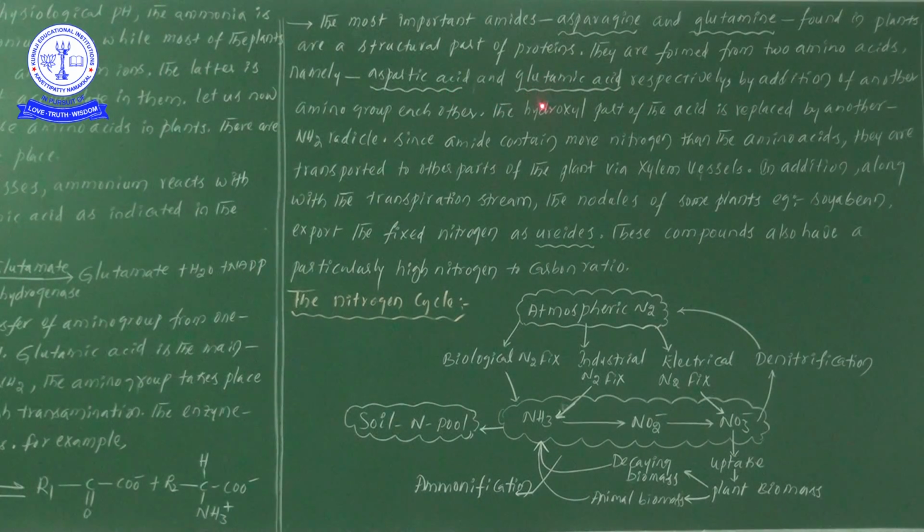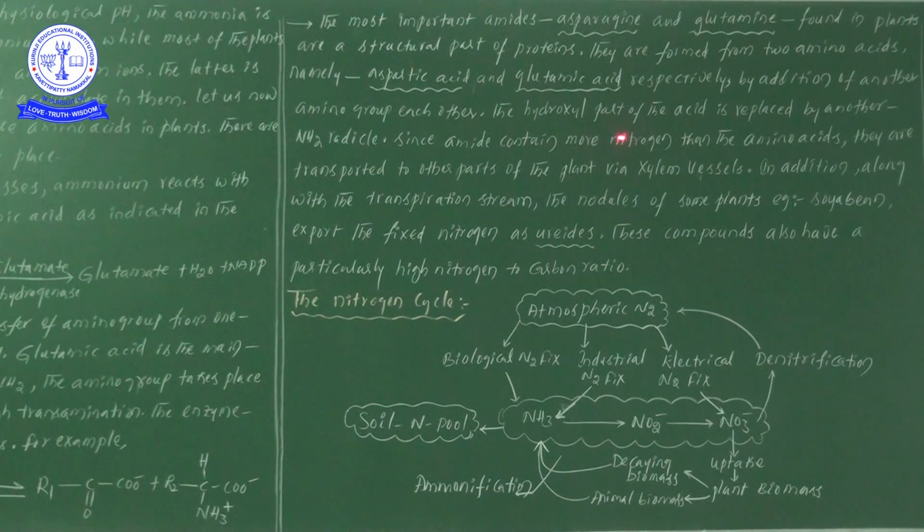How are these amino acids converted into amides? By the addition of another amino group. Suppose amino acids are there, and to this amino acid we attach one amino group. Thereby amino acids are directly converted into amides. So that is a point we can concentrate on more.